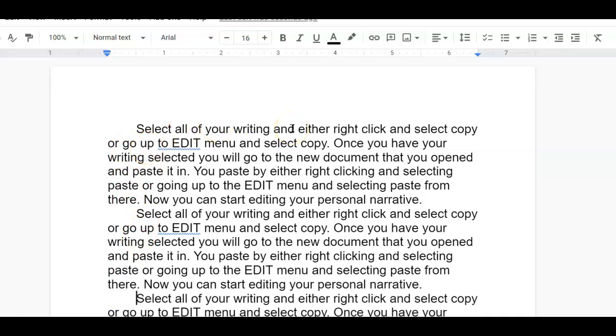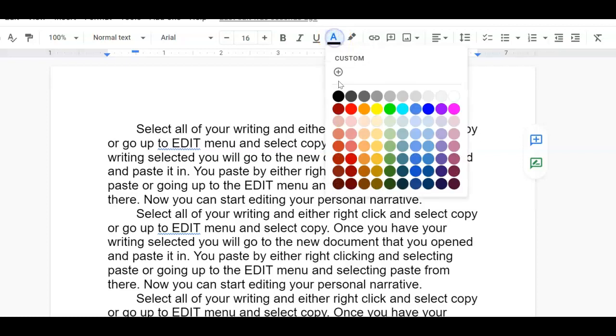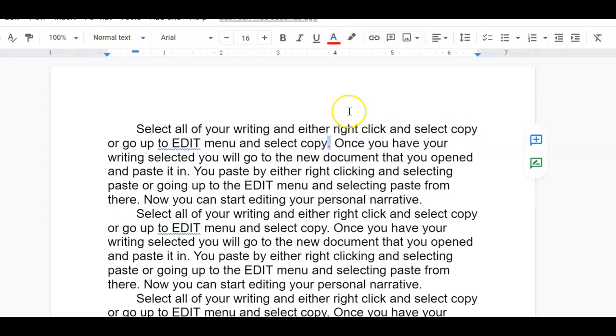Now, here's something I would say is rather important. If you are going to edit yours or somebody else's, let's say that this actually needs a question mark. I'm going to go in and I might change my font color, and then I'm going to do this. That way, when I go back and I look at these things, I can see what was changed in my story.